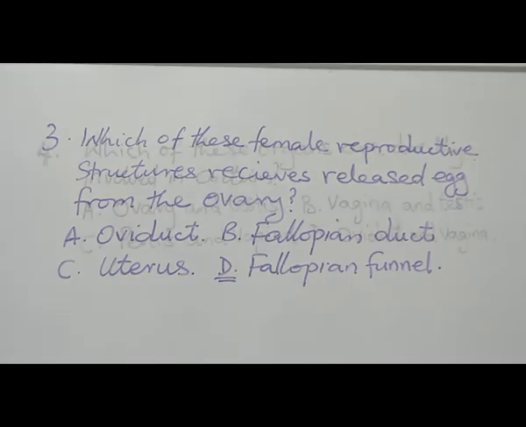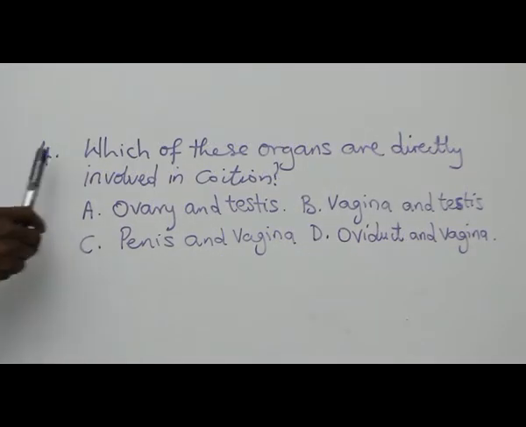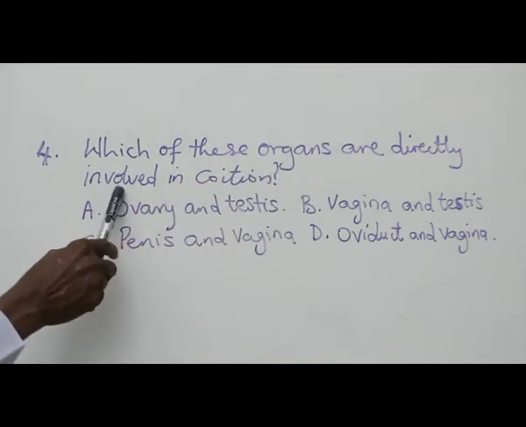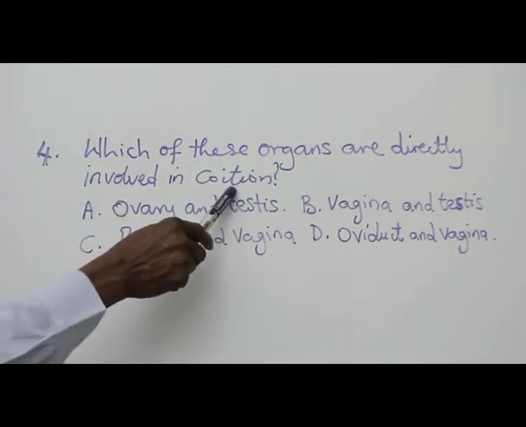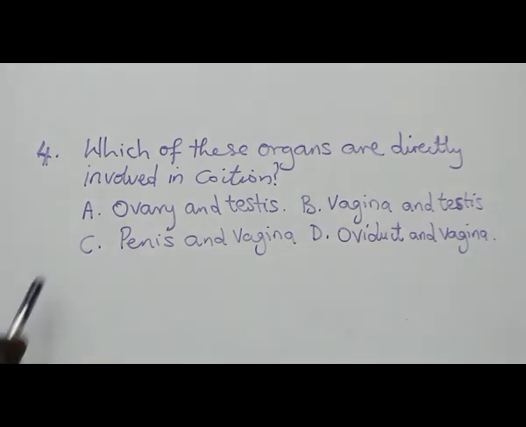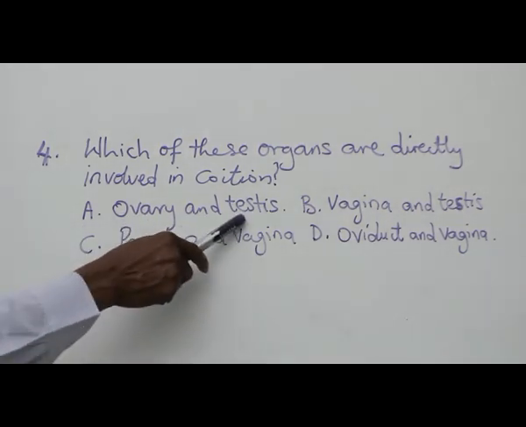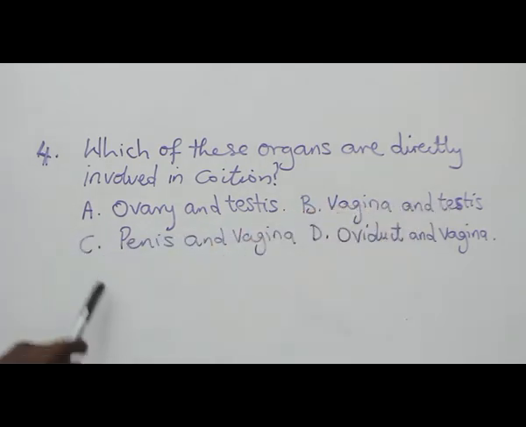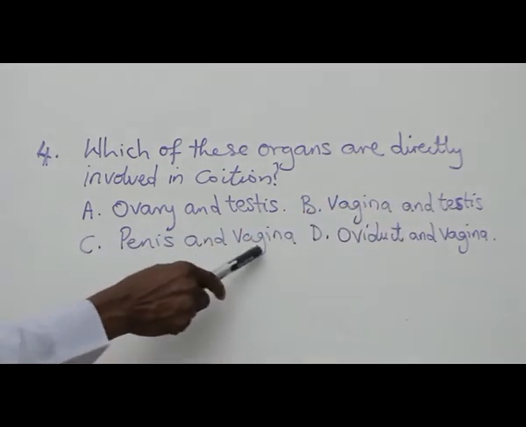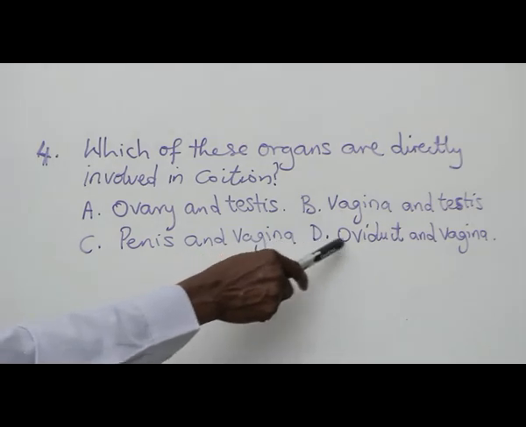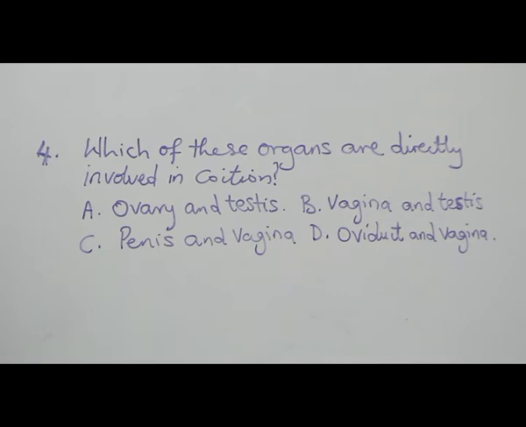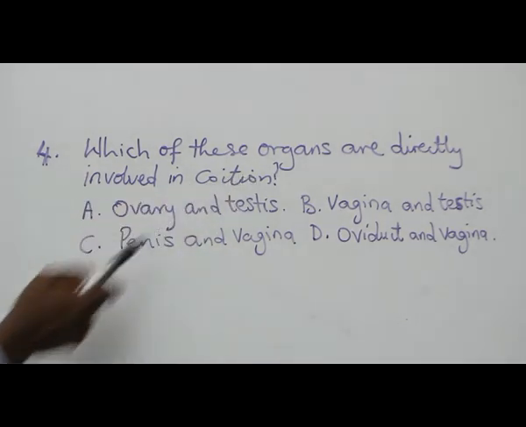Fallopian funnel. Question 4. Which of these organs are directly involved in coition? A. Ovary and testis, B. Vagina and testis, C. Penis and vagina, D. Oviduct and vagina. This question is asking, coition is just copulation.